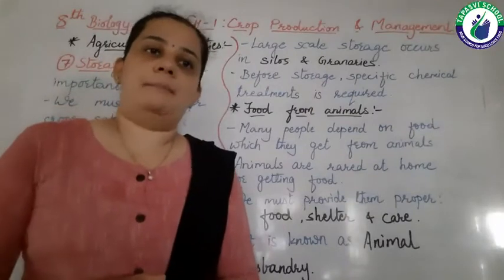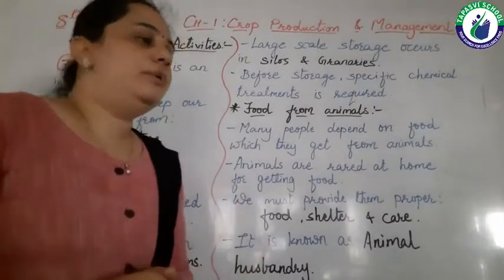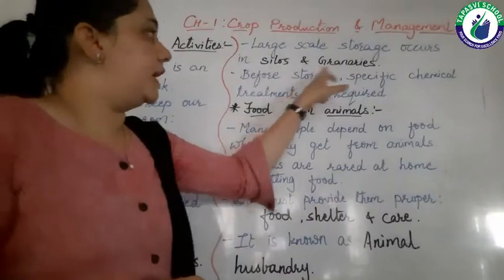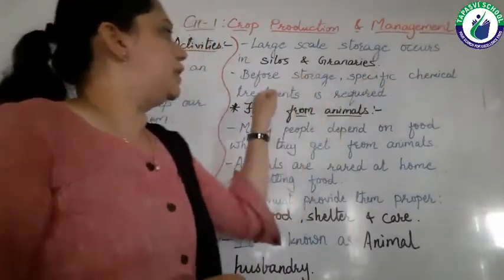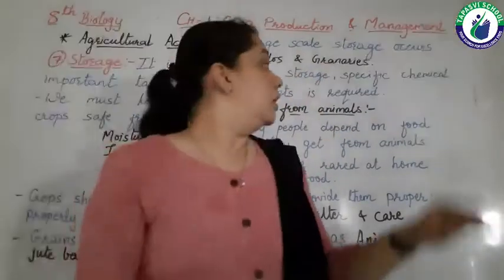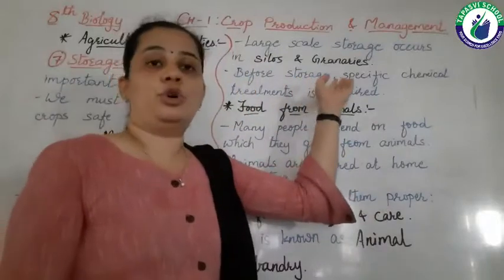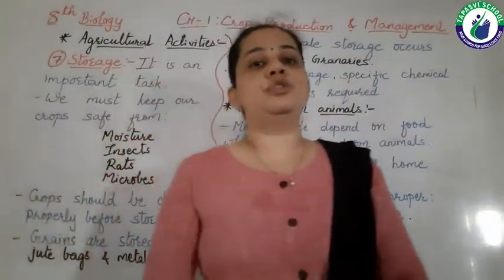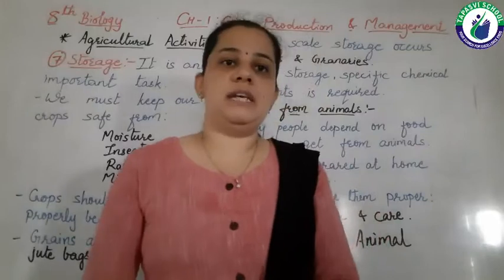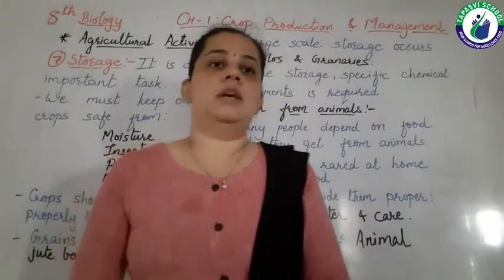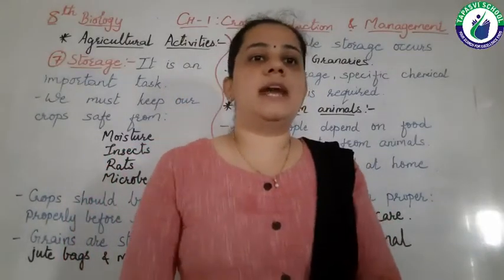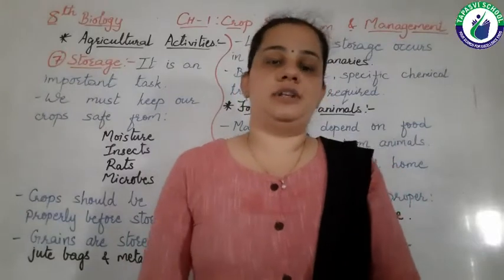Before storage, specific chemical treatment is required. Before farmers store these jute bags and metallic bins in any room, the room must get some chemical treatment.